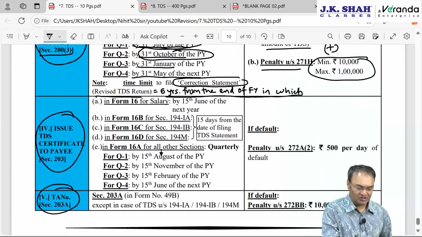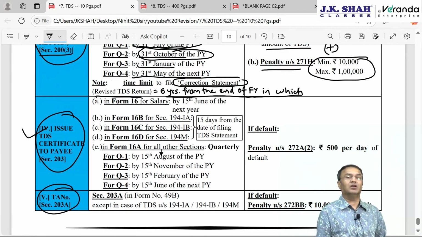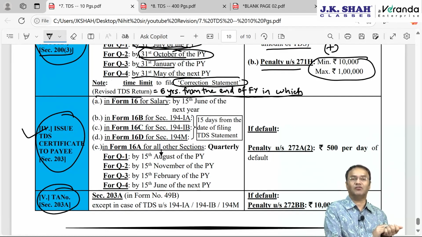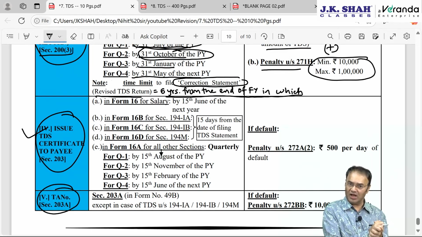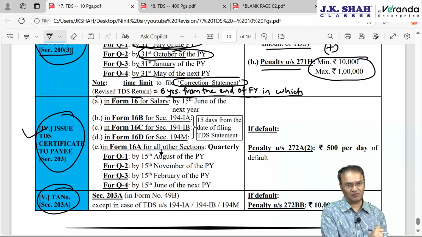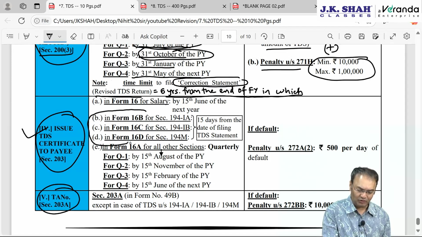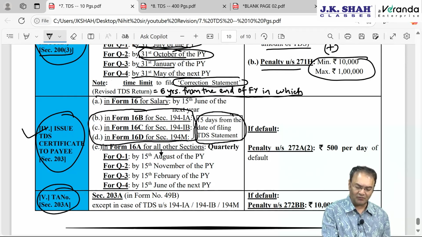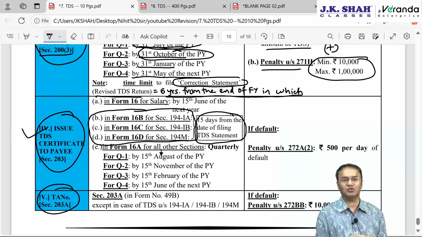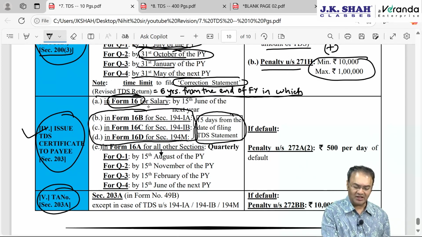Mandatory. Next responsibility is to issue a TDS certificate. The TDS certificate for salary will be in form number 16. For these three sections, 194IA, IB and 194M, the TDS certificate will be in form number 16B, 16C, 16D. The time limit is 15 days from the due date of filing the TDS statement. The TDS statement time limit was 30 days from the end of the month plus 15 more days. Form 16 for salary under 192 by 15 June of the next financial year.